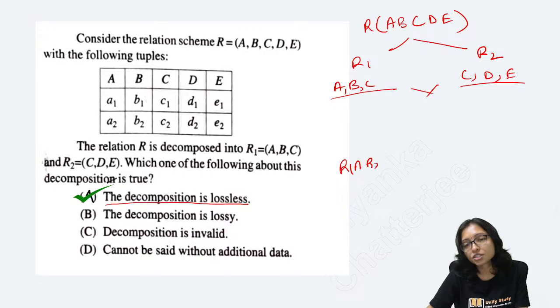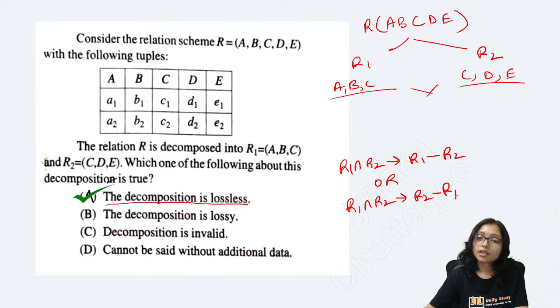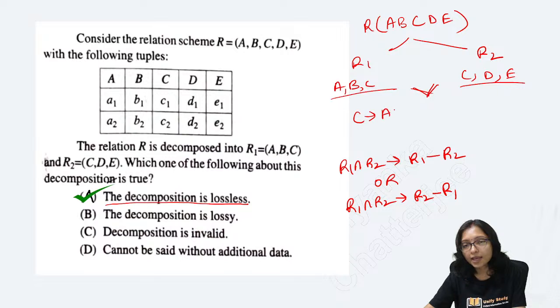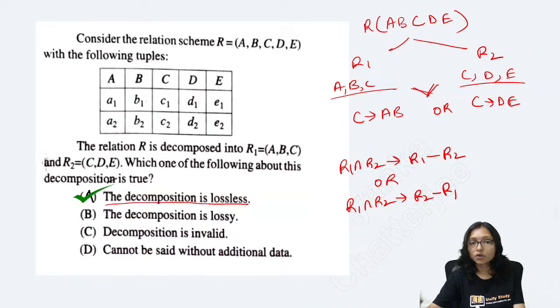R1 intersection R2 implies R1 minus R2, or R1 intersection R2 implies R2 minus R1. So from here I have to check C implies AB or C implies DE. Any one of them should be satisfied. You have to check this C. In the C there is no duplicate, there is no repeating element.